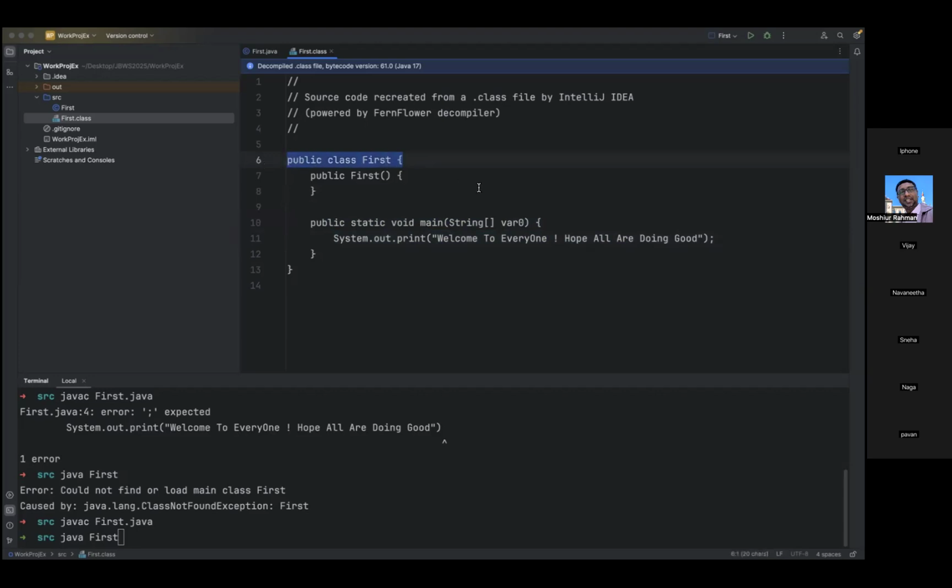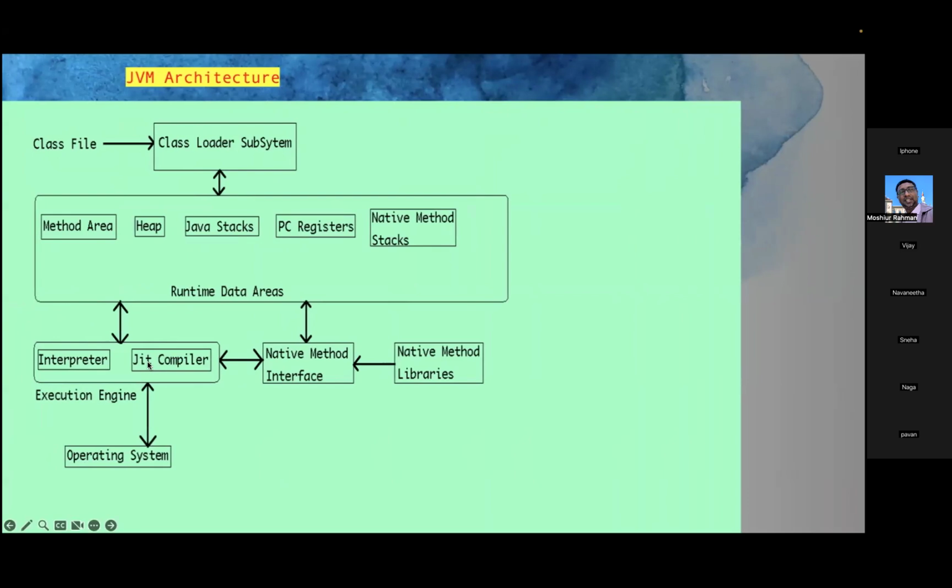So to increase the performance, as I said yesterday, one of the features provided by Java is high performance. To make that high performance feature more predictable, they introduced one program, which is the JIT compiler. The use of the JIT compiler is to increase the performance, or the speed of the execution.